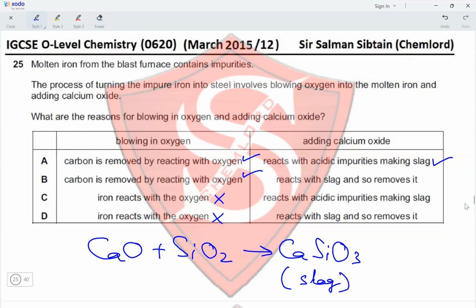So this statement is correct as well. The other statement says it reacts with slag and so removes it. No, it reacts with the acidic impurities to produce slag. So this eliminates option B and makes option A the correct option for this question.